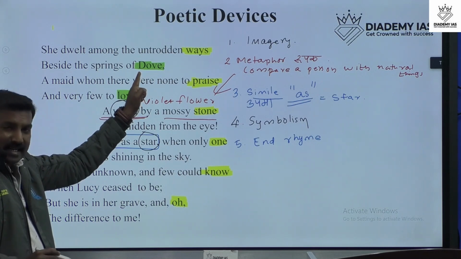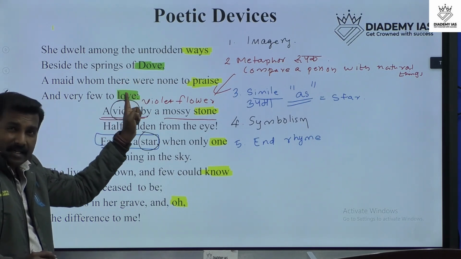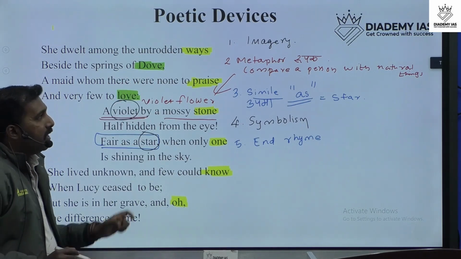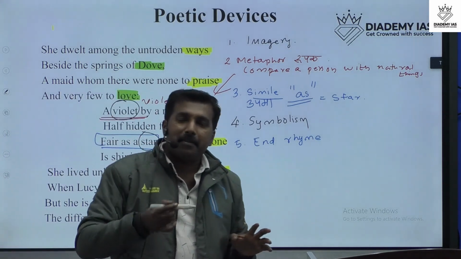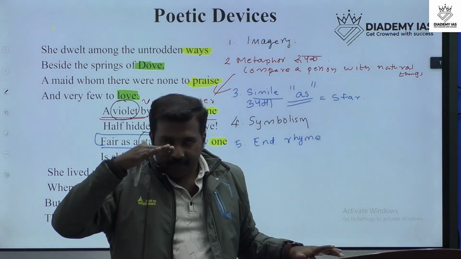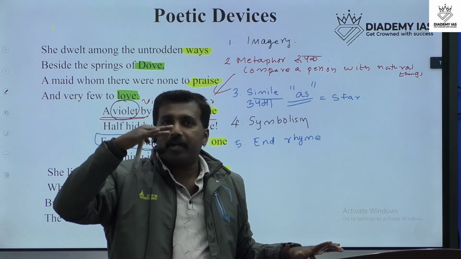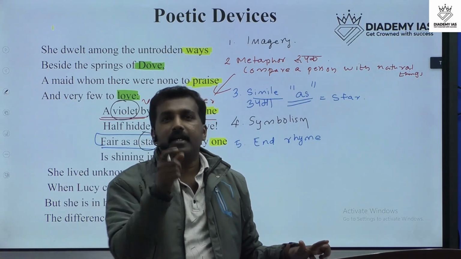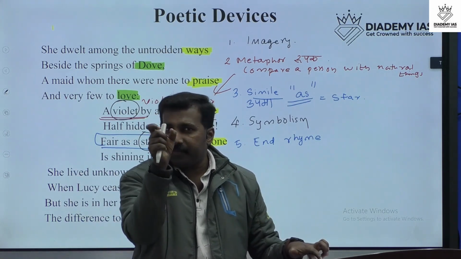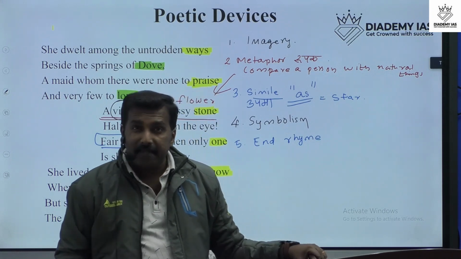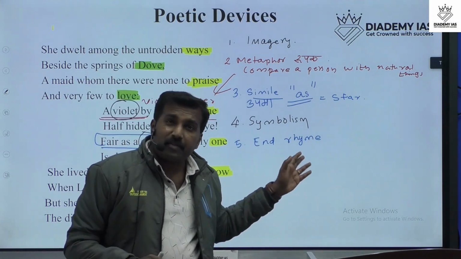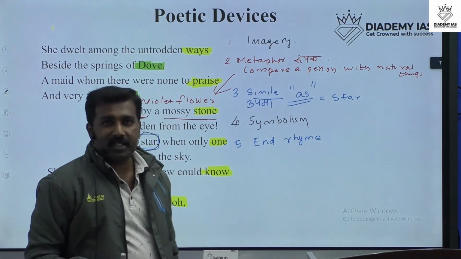Two lines end with the same sound. So rhyme means a word, line, song or poem ending with the same sound. This is also one of the poetic devices used by Wordsworth.